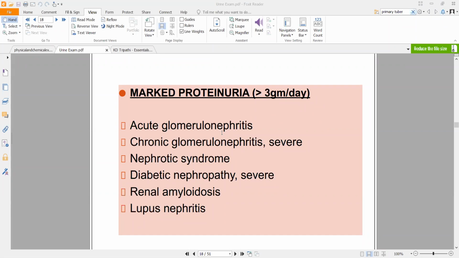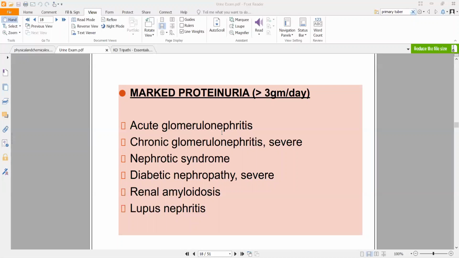So if you are having proteinuria which is 20 times more than normal, generally it will occur in one of these conditions. Acute glomerular nephritis, where acute is something that occurs very quickly. Chronic glomerular nephritis, which is very severe, in its late stages, meaning someone has had chronic glomerular nephritis for a long period of time and now they are literally on their deathbed. That is when they will have this kind of proteinuria. Or in nephrotic syndrome.